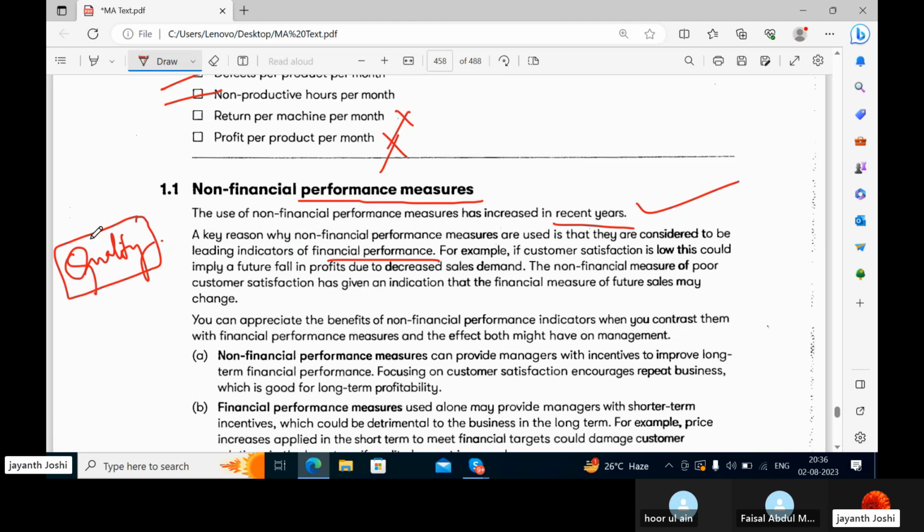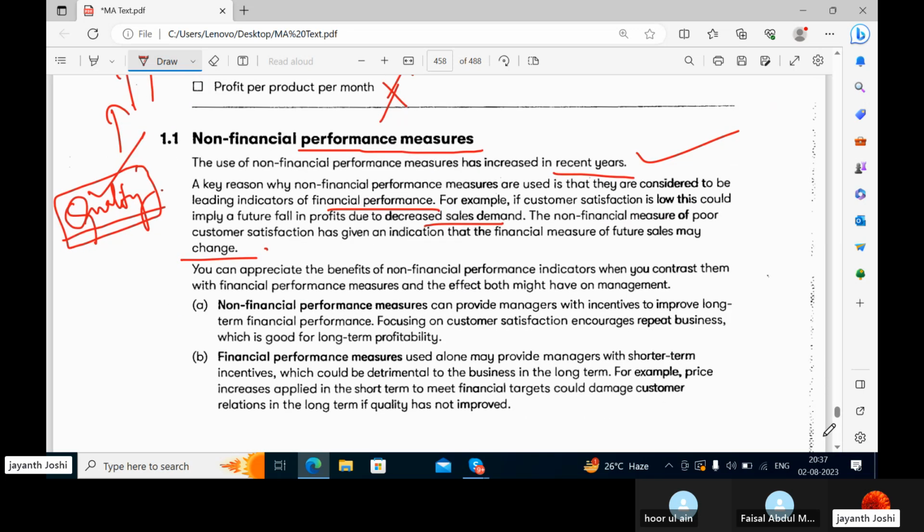So can I say this particular non-financial performance can lead to better financial results in the future? Please tell me yes or no. If you sell good quality products, can it increase the revenues of the company and can it increase the profitability of the company? Of course, and it can increase the demand of the product as well. So if customer satisfaction is low, this could imply a future fall in profits due to decreased sales demand. What if good quality products are sold, that will increase demand for the product, and that will increase the sales and that will increase the profits. So the non-financial measure of poor customer satisfaction has given an indication that the financial measure of future sales may change. That's it, if the consumer is not satisfied, your company is going to lose business.